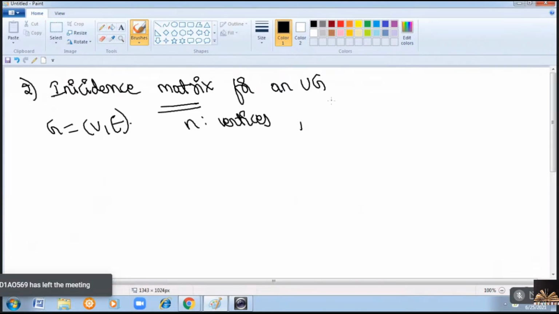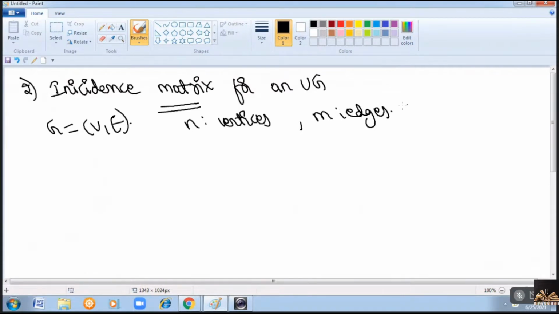If there are n vertices and m number of edges, then there exists an incidence matrix B with entries Bij, where the size is n by m.